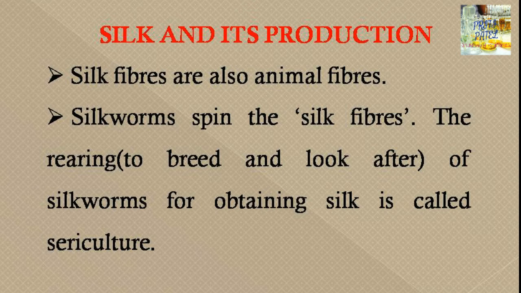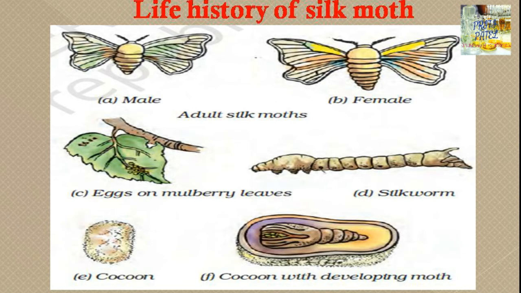So we will now see the life cycle of the silk moth. But before that, we should know that rearing, which means to breed and look after silkworms for obtaining silk, is called sericulture. So sericulture is to look after the silkworm for obtaining silk. Now we will look at the diagram of the silk moth life cycle.